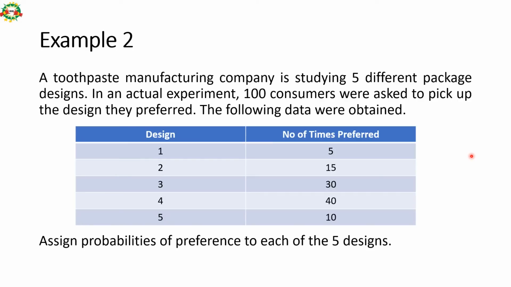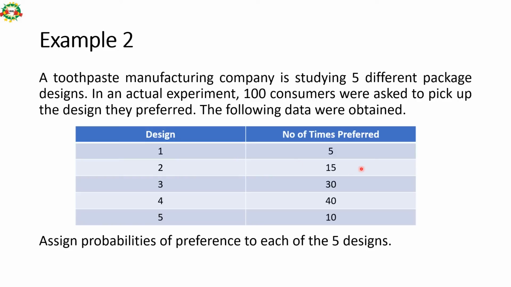Let us understand with the help of an example. A toothpaste manufacturing company is studying 5 different package designs. In an actual experiment, 100 consumers were asked to pick up the design that they preferred. The following data were obtained. So this experiment was repeated with 100 consumers. The company launched 5 packages and gave those packages to 100 consumers, and it observed which consumer liked which design.